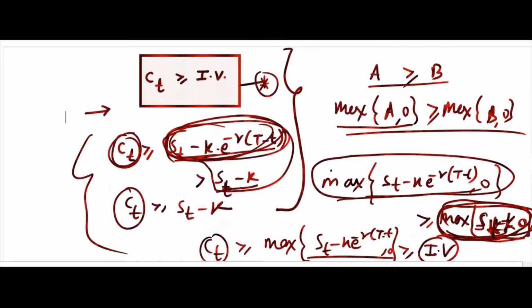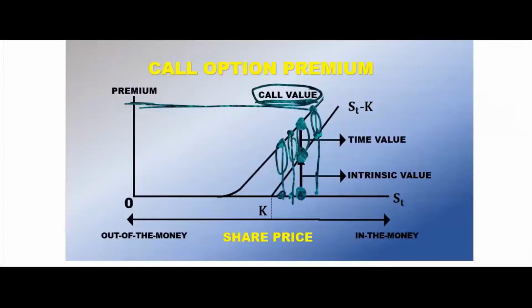So how will this be useful? If you know Ct is always greater than or equal to intrinsic value, you can know that from the graph as well. If you see the graph, what is Ct? Suppose you consider this time t. This is Ct, the call option value, the price, the premium you see here.